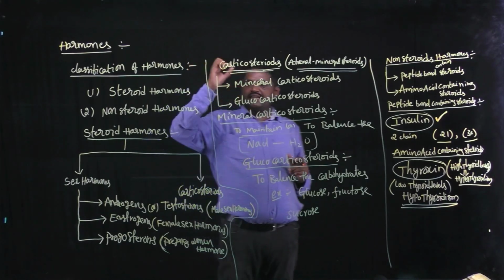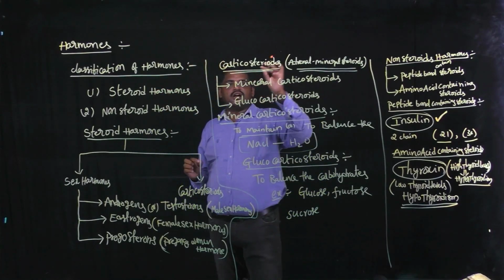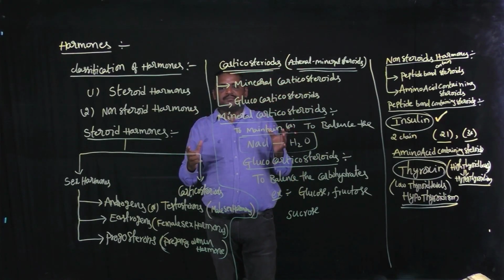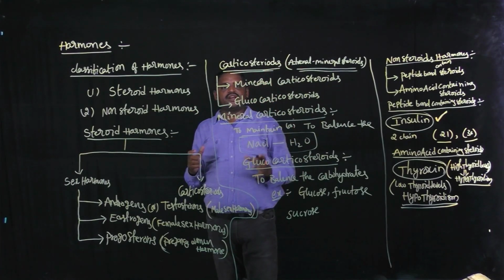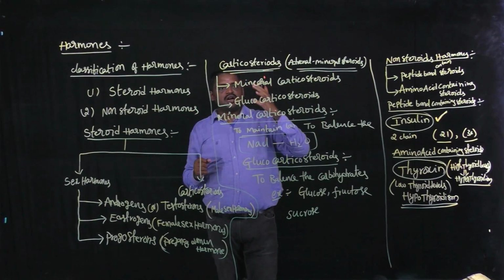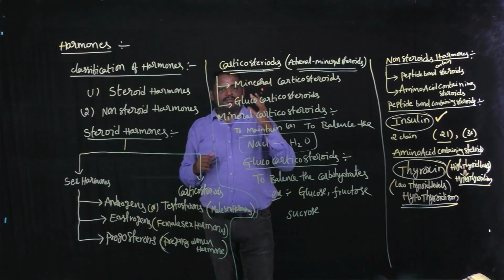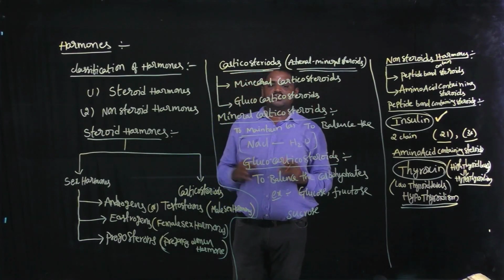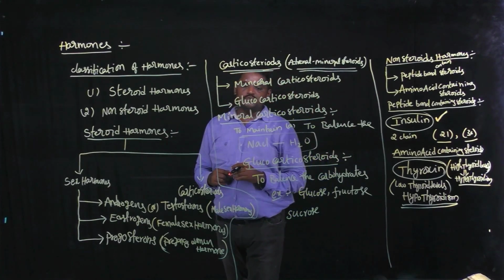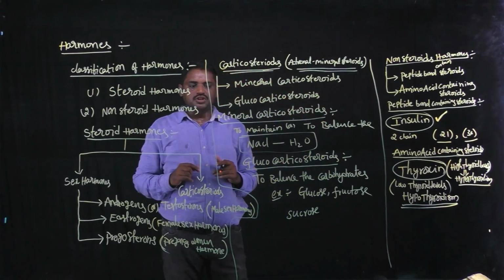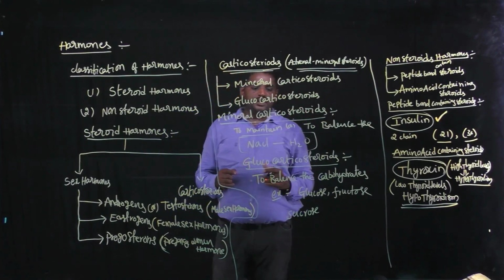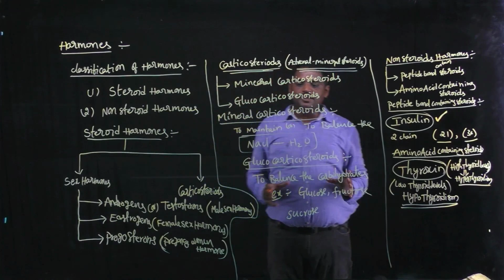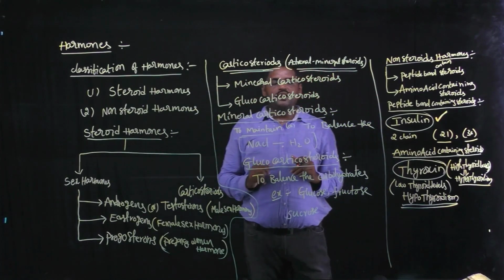And next, the second category of steroid hormone is corticosteroids, or adrenal steroids. These are subdivided into two categories: mineral corticosteroids and glucocorticosteroids. Mineral corticosteroids are used to balance the salt and water molecules in the human body. That is the importance of mineral corticosteroids. Glucocorticosteroids are used to balance carbohydrates in the human body. That is the importance of glucocorticosteroids.